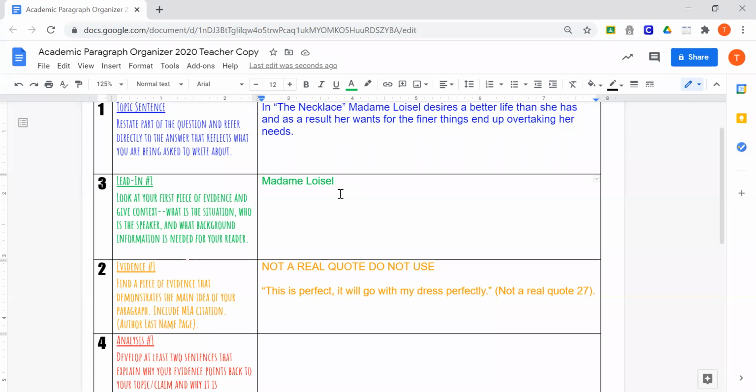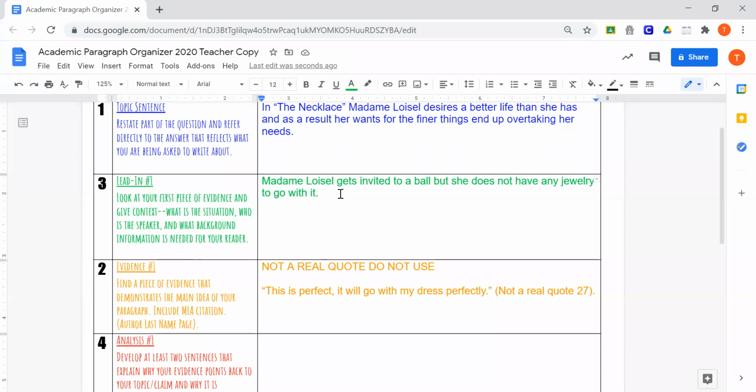Well, it's to go to this ball. So Madame Loisel gets invited to a ball, but she does not have any jewelry to go with it. That's accurate, and this gives some context.